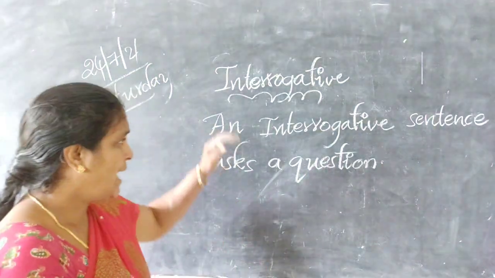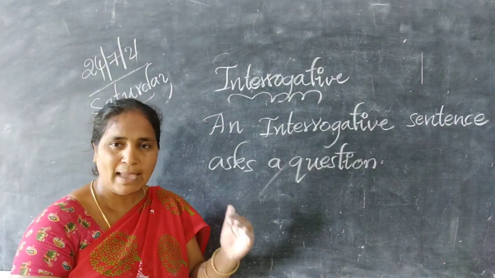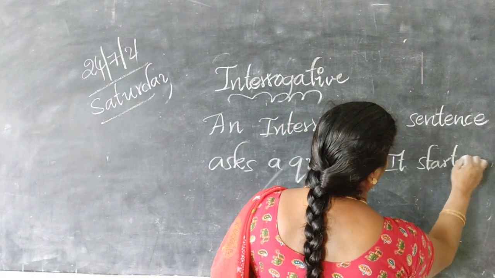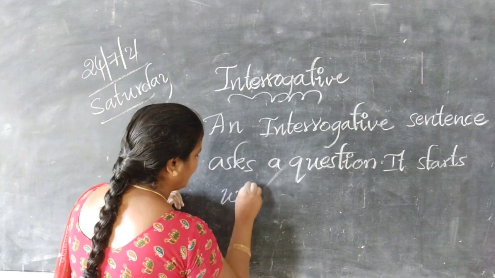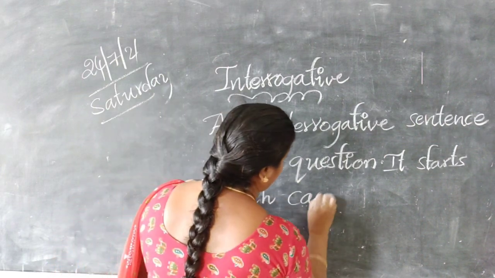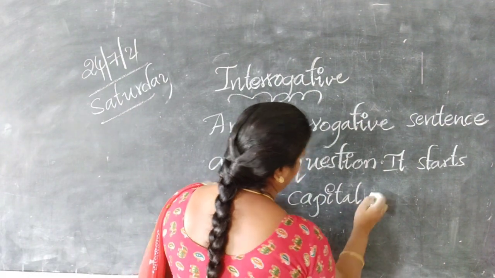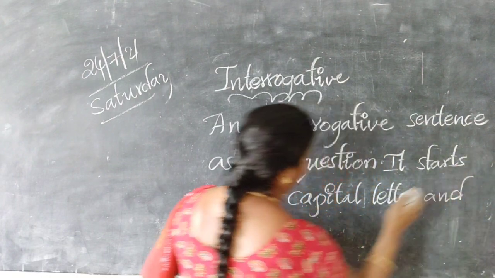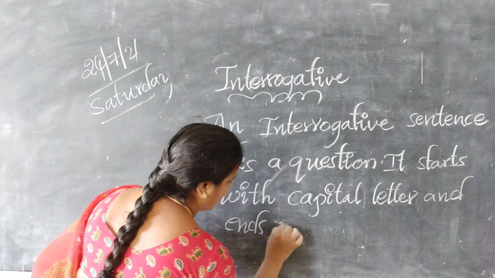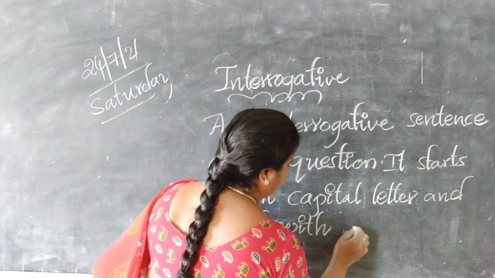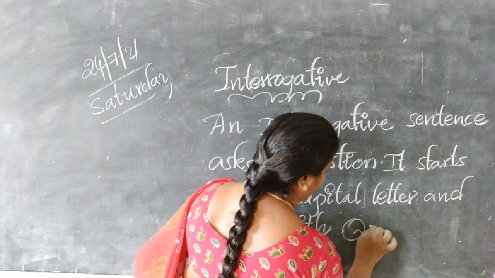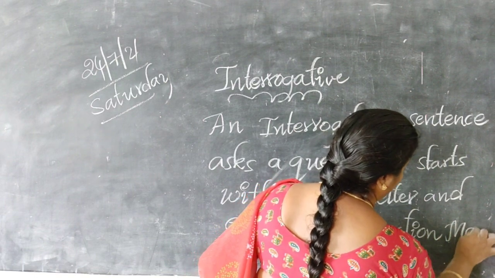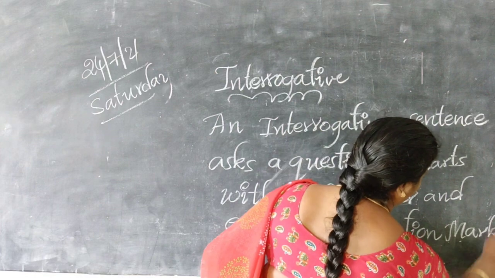But here, an interrogative sentence starts with a capital letter and ends with a question mark.